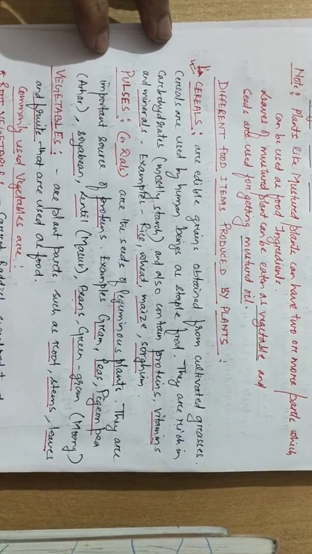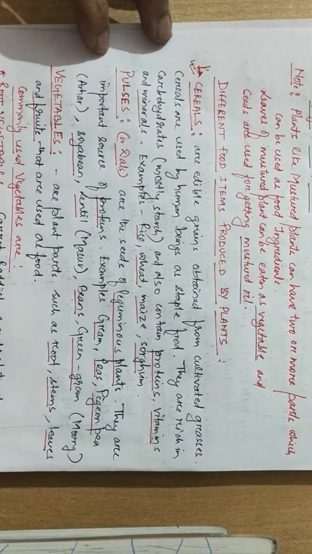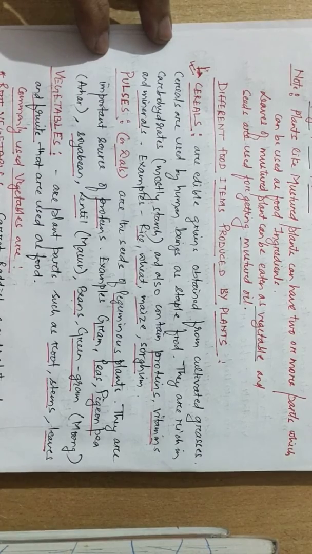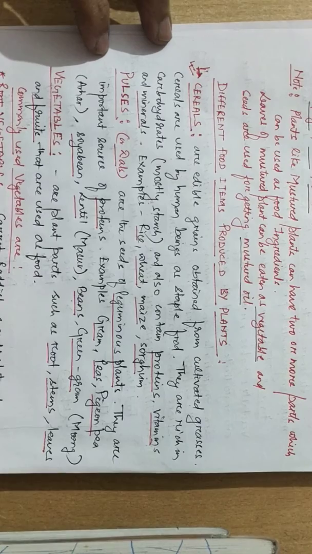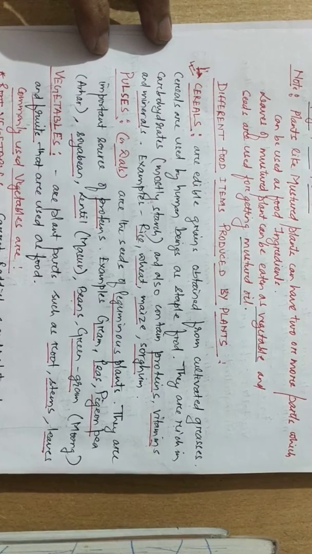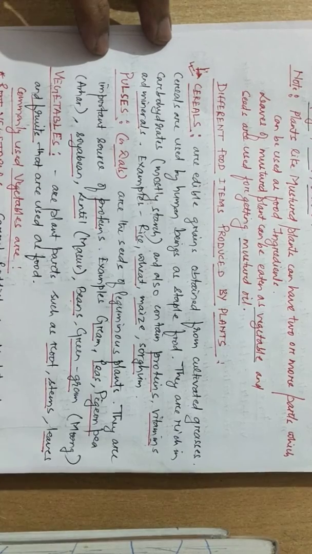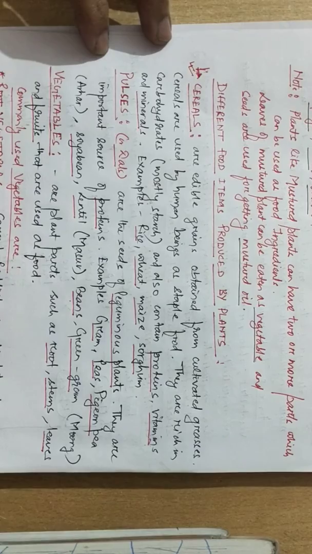Leafy vegetables are like spinach, lettuce, fenugreek, which is also called methi in Hindi. Then we have stem vegetables like potato, ginger, onion, etc. Then we have herbage vegetables like cabbage, cauliflower, etc. and fruit vegetables like cucumber, pumpkin, tomato, lady's finger.